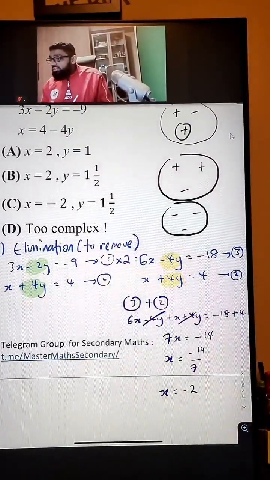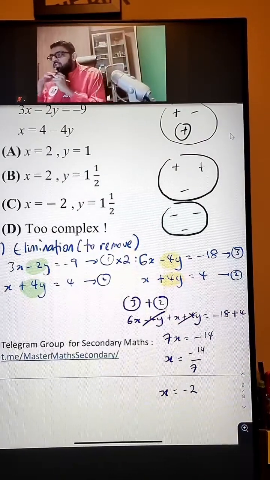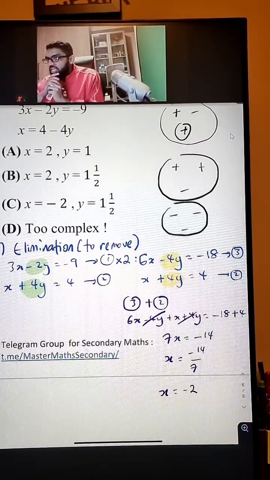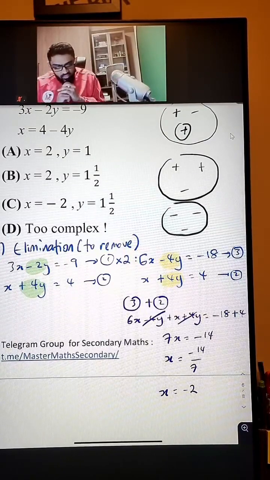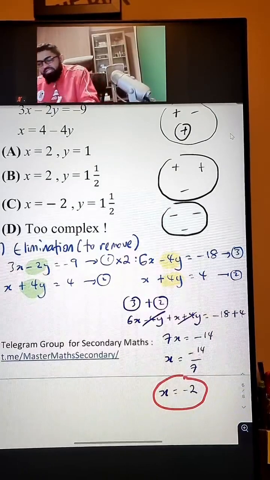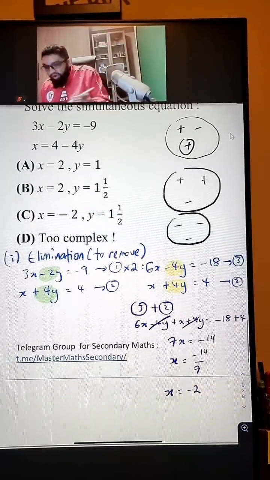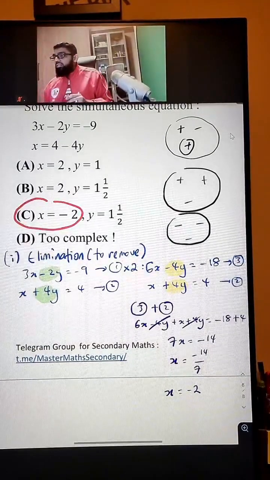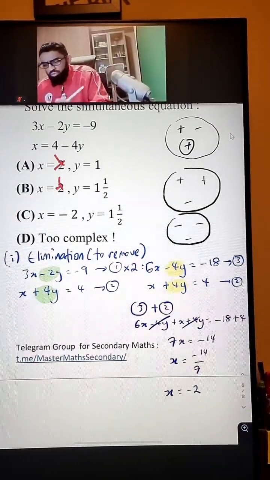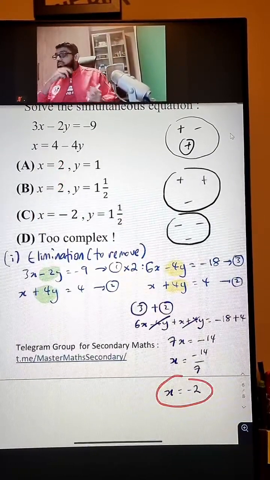Are you all clear on this, guys? Okay, no worries. Later I'm going to do substitution as well for the last method. Now, if x is negative 2, confirm the answer is this one already. There's no other options with negative 2. Only this one is there. Okay, so x is negative 2 is your answer for this.